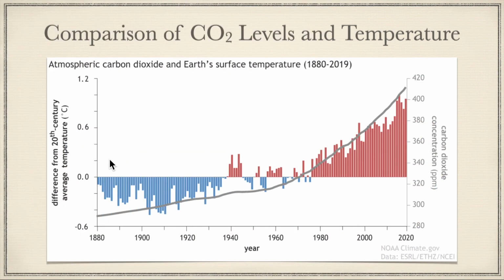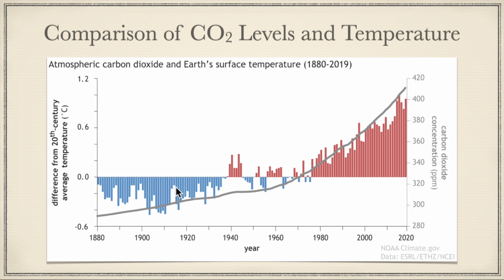So some of the data for this. What we have here is the gray line showing our atmospheric carbon dioxide concentration in parts per million, and that's on this axis over here. So 280 to about 420. You see from 1880 to 2020, this has steadily increased. It's a slow increase until you get to about 1970, and it actually starts to increase a little quicker.